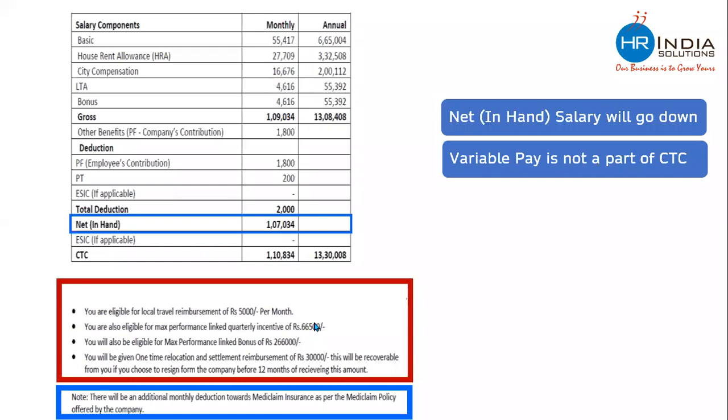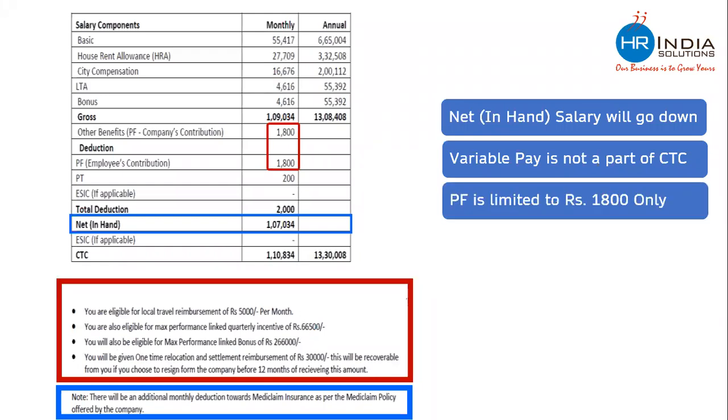So this company is not including variable pay in the CTC. You will see that the provident fund contribution is 1,800 only, whereas the basic salary is 55,407, which means this company is limiting the PF contribution to 1,800 only, which is legally correct, and we will understand what the various possibilities of contributing to provident fund are.